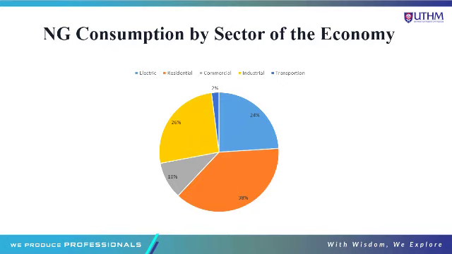The next is industrial, which is 26%. Then the third most consumption by natural gas is transportation, which is 24%, followed by commercial, which is 10%. Then the least is electric, which is 2%.